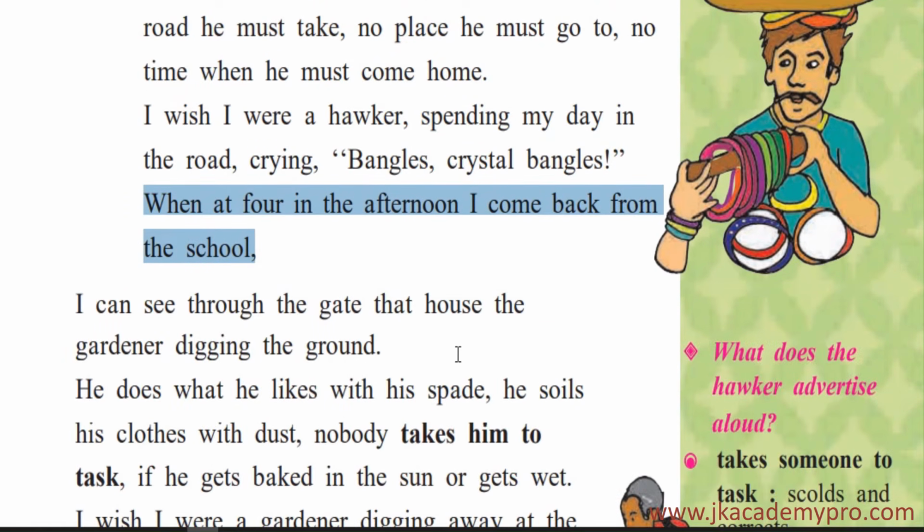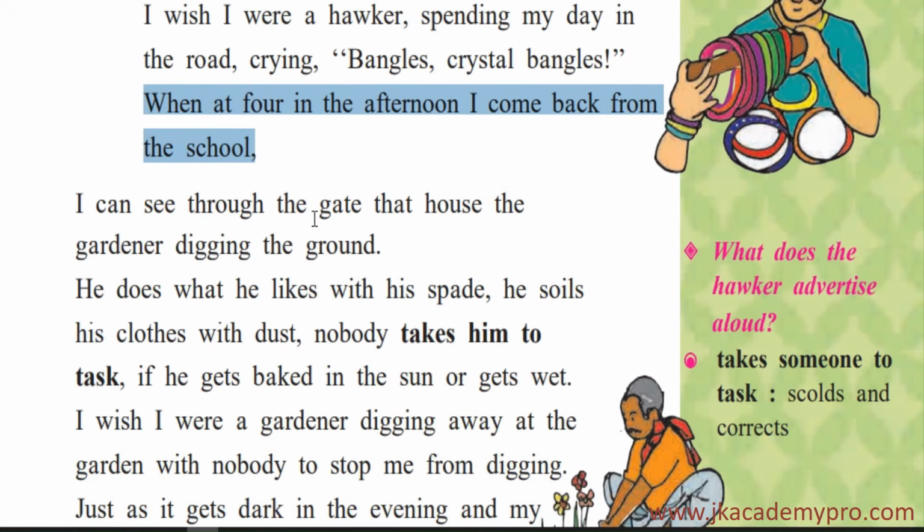So now here the poet is saying that when at 4 in the afternoon, he has seen the bangle seller in the morning, he wished to be a bangle seller, and now he has gone to school, he has done his studies, and it's time to return back home after school. So at 4 in the afternoon, that is late in the afternoon, his school leaves and it is time to go back home from school. So he is returning back, and when he is returning back, what does he see?